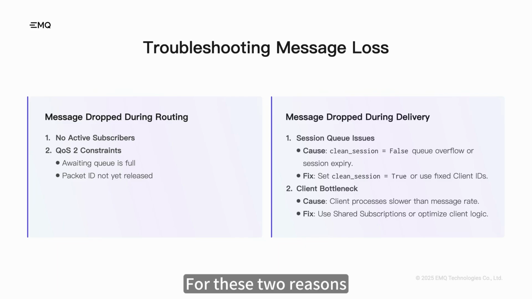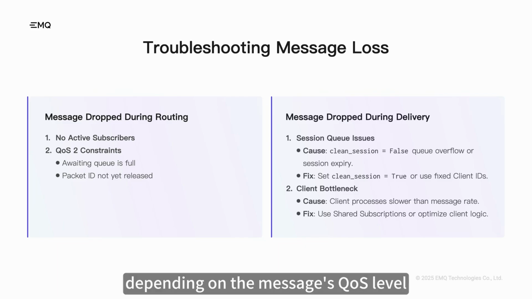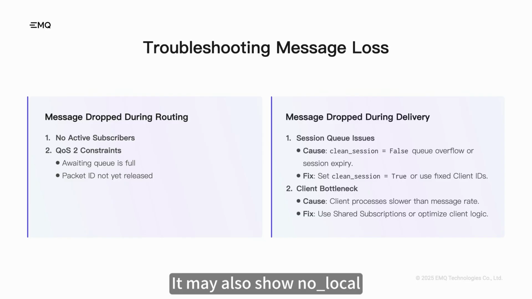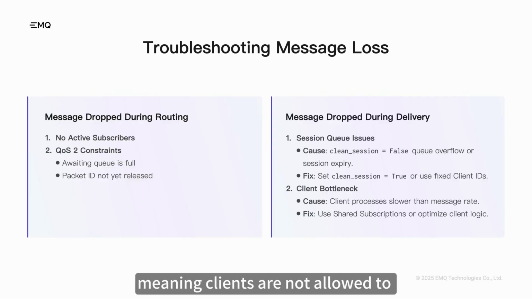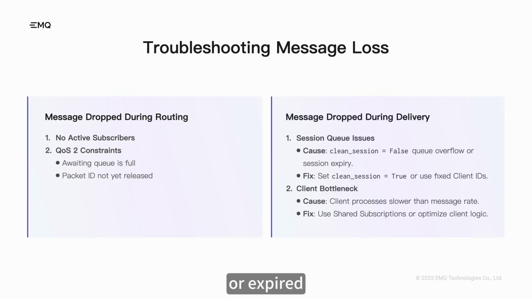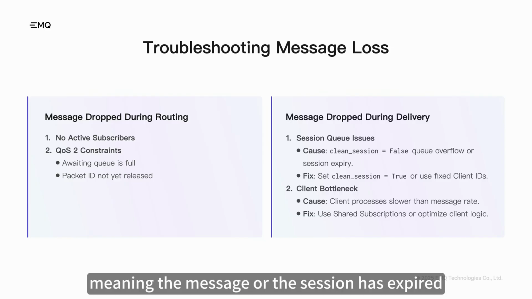For these two reasons, depending on the message QoS level, the reason field may show queue full or QoS0 message. It may also show no local, meaning clients are not allowed to receive messages they published themselves, or expired, meaning the message or the session has expired.